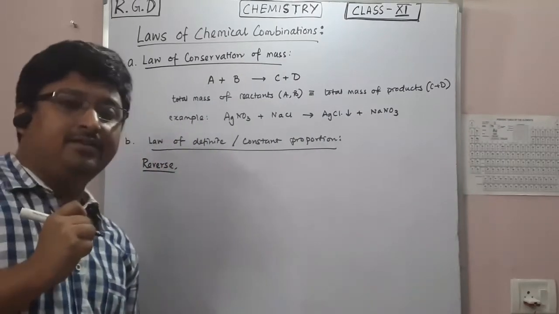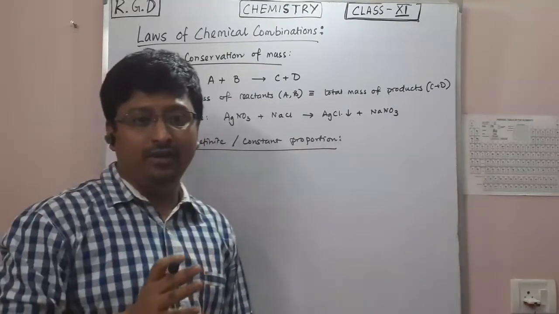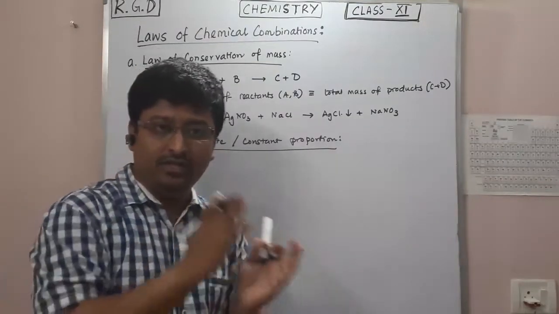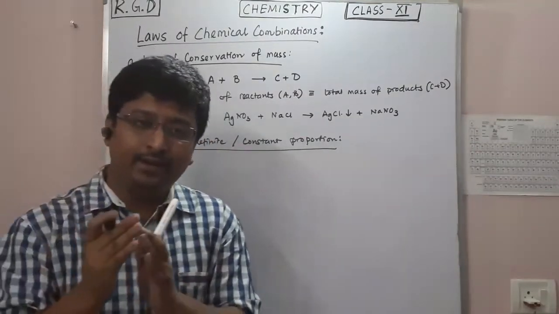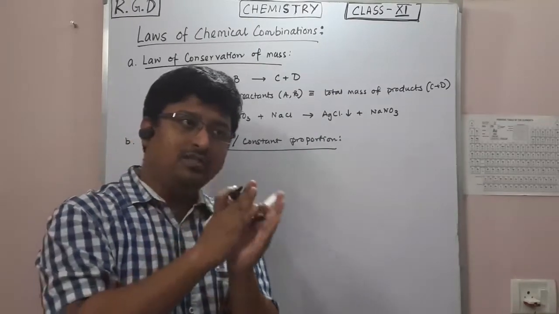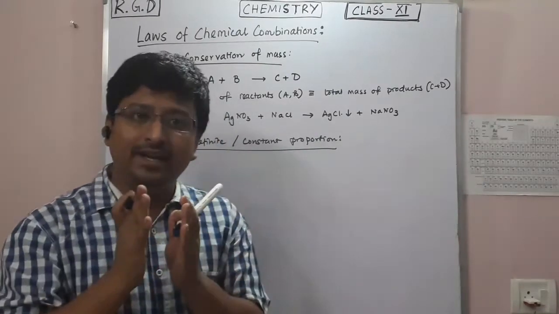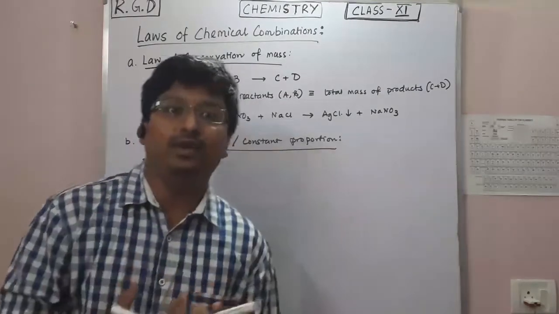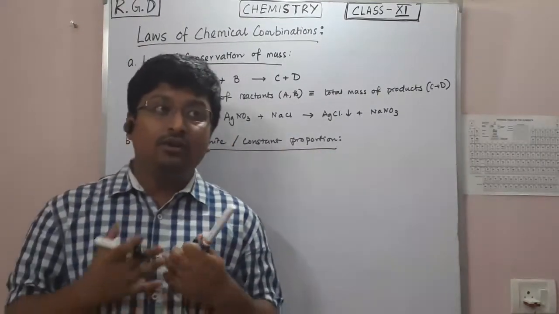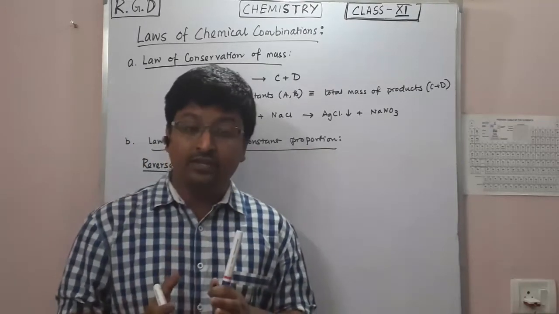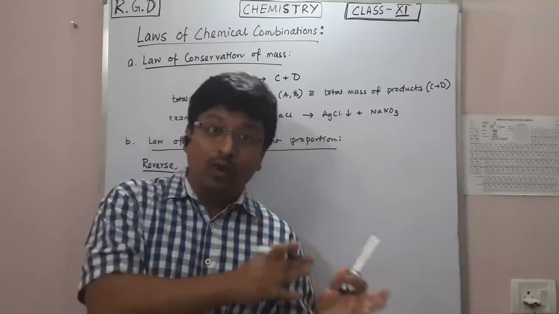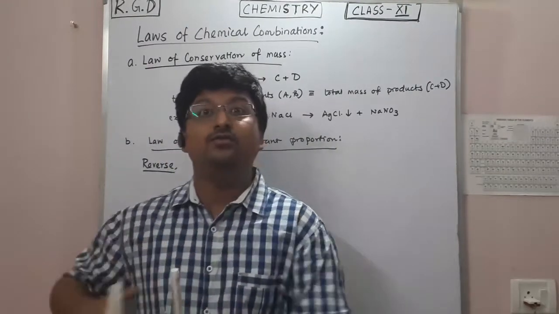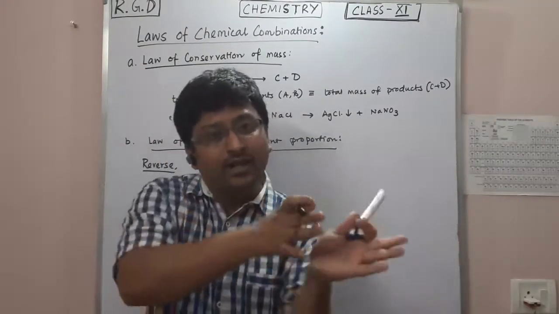When some elements combine in a constant proportion by mass, like in the last example, oxygen and hydrogen are in a 1 to 8 ratio and they form water. But there are a few cases where oxygen and hydrogen combine in a 1 to 8 ratio, but the final targeted compound is not water. It can be water and something else.